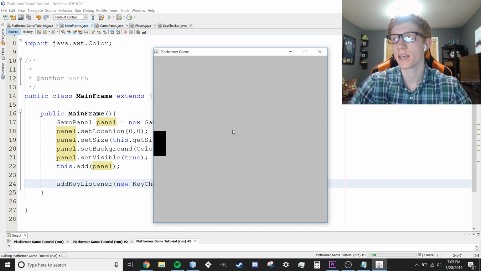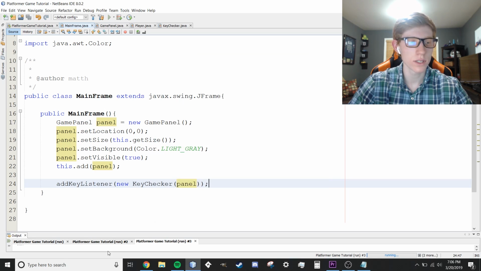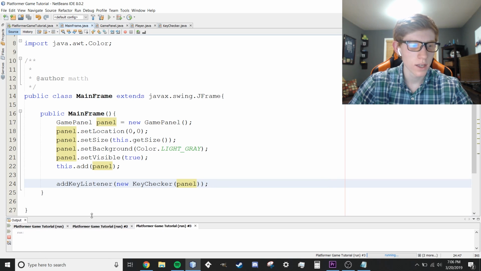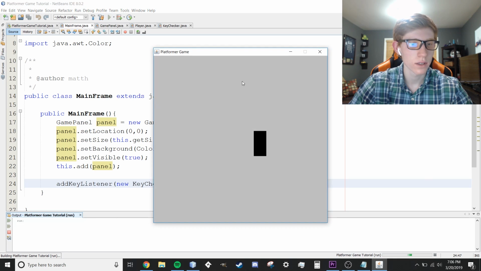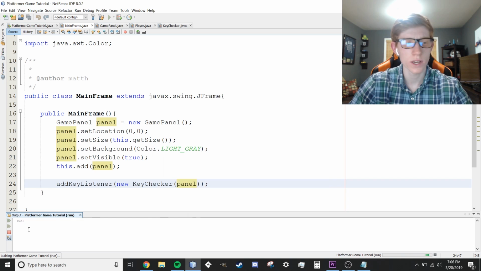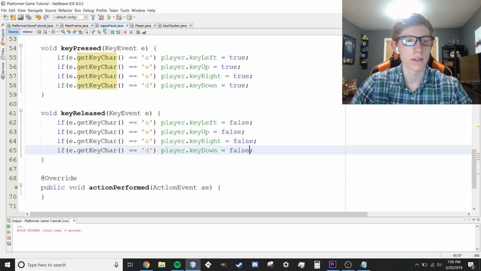We haven't coded the D key yet. I thought we did. There's some error with the D key, but we can move to the left there. Really fast. For some reason, our close is not working anymore. I'm not sure why that is. You can see we're running 3 different instances here. Whenever we close the window, it doesn't seem to want to actually end the program. Not sure why that is. We'll figure that out later. But make sure you do click that red button right there so you don't have a ton running in the background. So we're moving to the left, but we're not moving to the right.